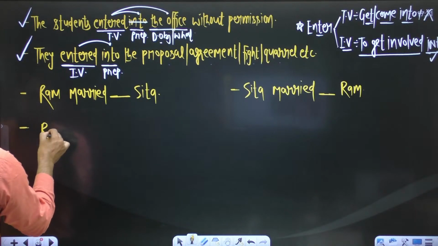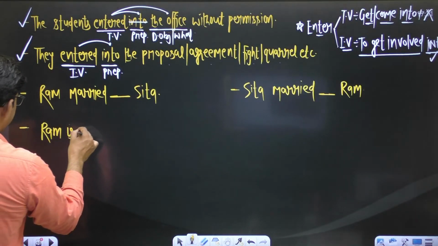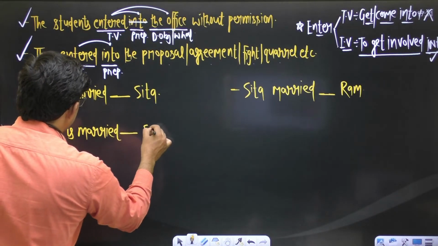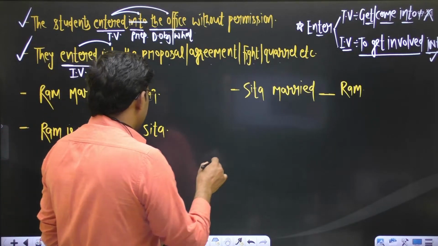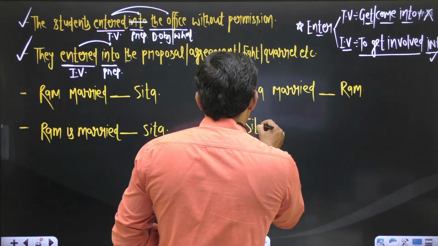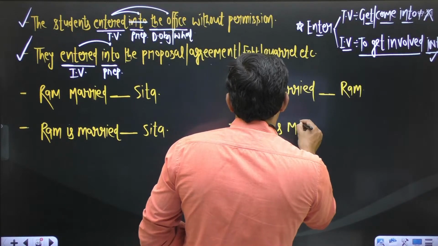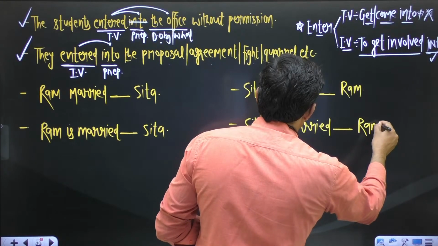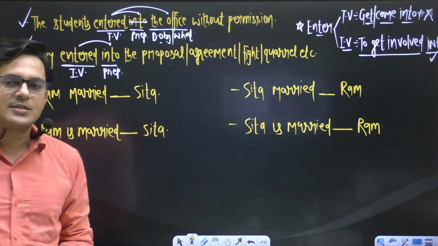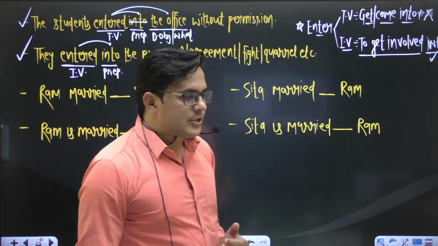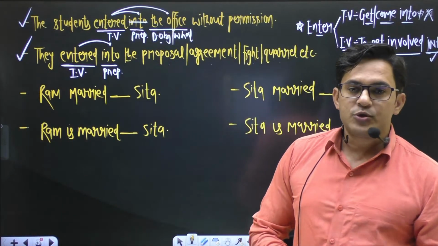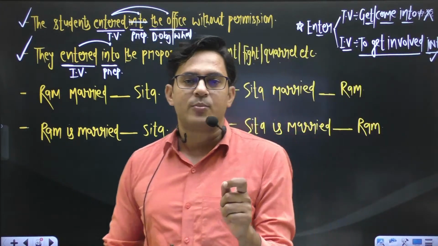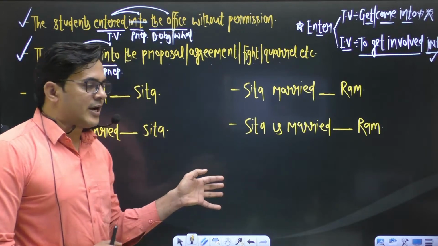Again, if I say Ram is married blank Sita, and the last sentence is Sita is married blank Ram. You have four different sentences, and make sure this concept is usually seen in different exams. This is the most common example which we find in different exams.